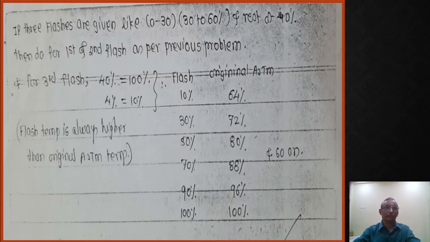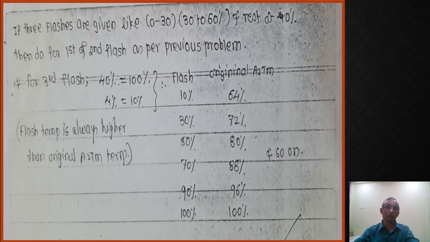Then this hint is given: the same problem you have solved for two flashes, for practice you can solve for three flashes. If three flashes are given, the first flash is 0 to 30%; convert that ASTM data to EFV data. The answer will be the same as earlier. Then the second flash will change: it will be 30 to 60%.